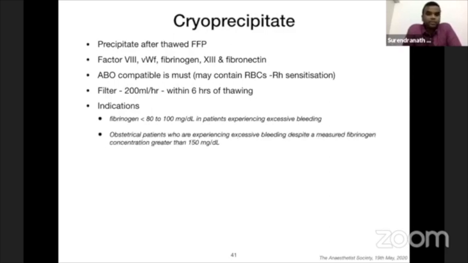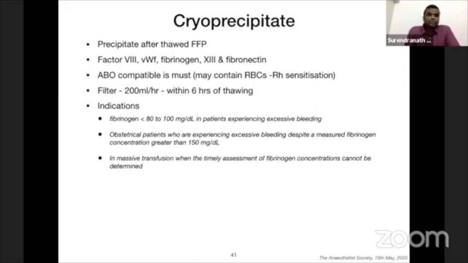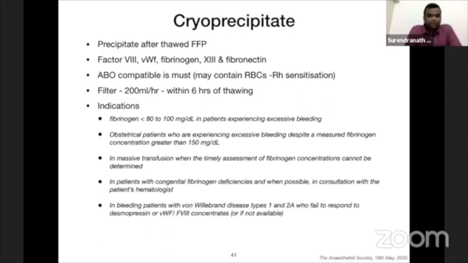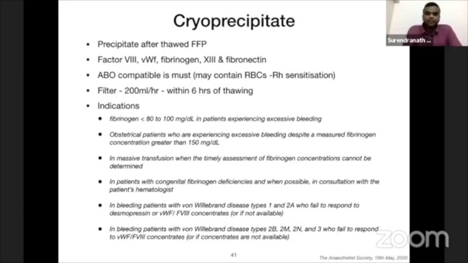Any fibrinogen of less than 80 to 100 milligram per deciliter in a patient who is experiencing excessive bleeding must receive cryo. Obstetric patients have a higher threshold, meaning even at 150 milligram per deciliter fibrinogen, try to give cryoprecipitate early. In massive transfusion, cryo is definitely indicated, and in other specific diseases like von Willebrand disease, cryo is indicated.